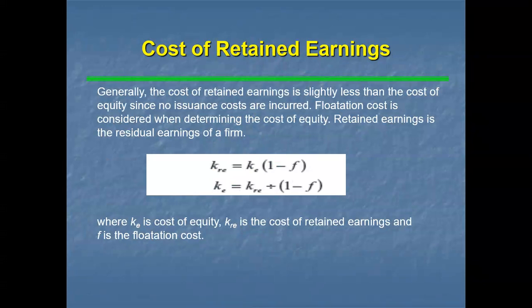However, to have a view that there is no cost involved in the retained earnings perhaps might not be right. People think that there is no cost involved, but it is not right. Some form of return is expected by the shareholders from the retained earnings also. The cost of retained earnings may be the rate of return which the existing shareholder would have got if it is invested elsewhere appropriately.